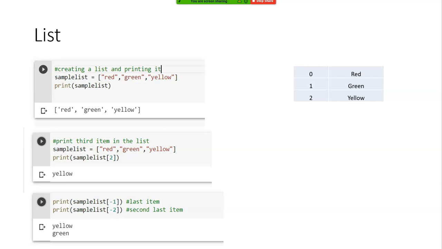I can also come from reverse. Clear? I don't have to go only from the left. I can come from the right as well. So the last item is -1. The penultimate item, or the second last item, is -2. Clear? I'm trying to access different elements. Only then can I process and arrive at an output.